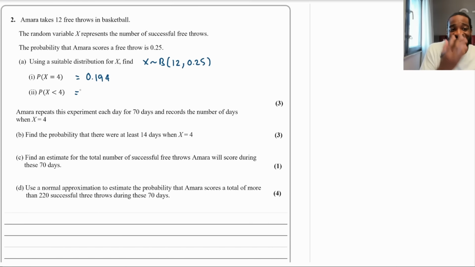Now remember, we're dealing with a discrete random variable. So the probability of x being less than 4 is the same as the probability of x being less than or equal to 3, isn't it? So we've got to work out what this one is.